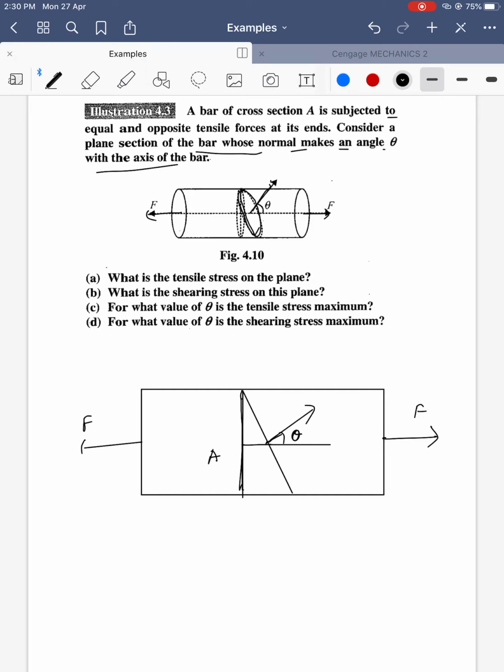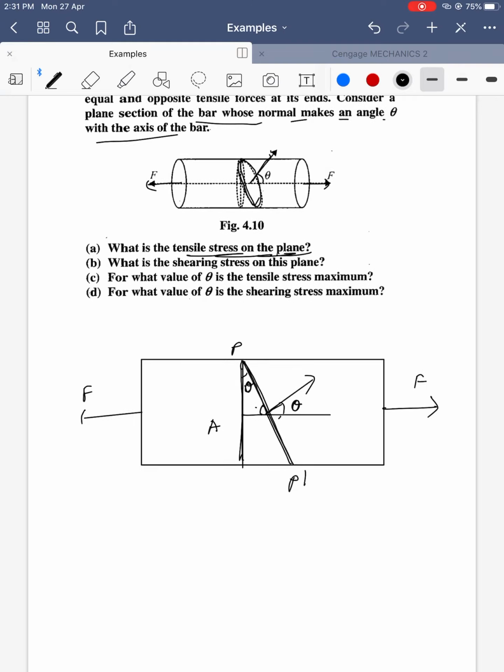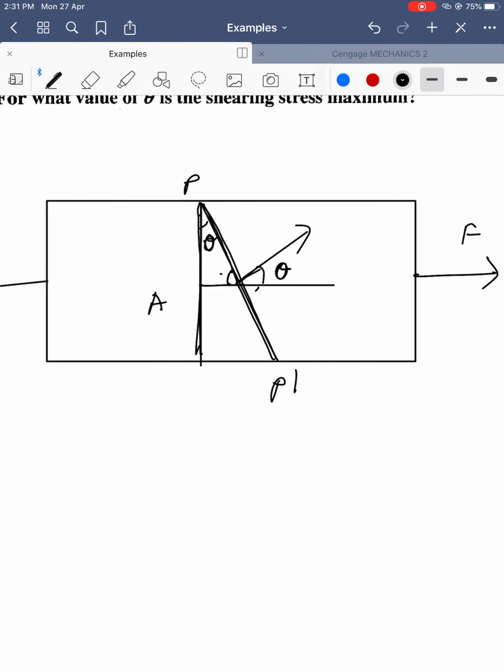Listen carefully. Here is an angle theta, and on the other side it will be 90 minus theta, and here will be 90 minus theta, here will be theta. We have to get the tensile stress along the plane P prime. What is the tensile stress? Basically, we consider tensile stress as force perpendicular to area. So this is the area.